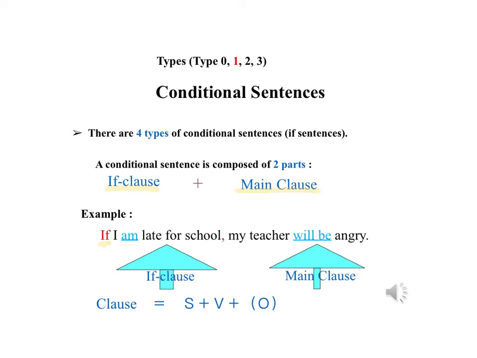It needs to have a subject. So the subject here is my teacher, and then will be is your verb. Will be what? Well, it's angry. And remember last time it was gets angry. If I am late for school, my teacher gets angry. But when we're using a type 1 conditional, we use will be because we're using the future tense. So moving on to the next slide.